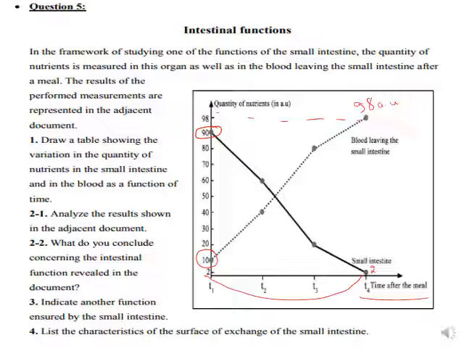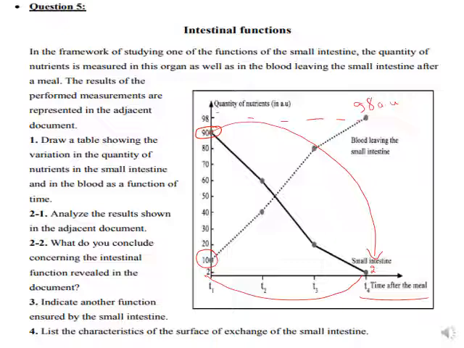So here you have to analyze. At time 1, the quantity of the nutrients in the small intestine was 90, which is greater than that in the blood leaving the small intestine, which is 10 AU. Then, as the time increases, the quantity decreases from 90 till about 2 AU, while that in the blood leaving the small intestine increases from 10 to about 98 during the same duration from T1 to T4.